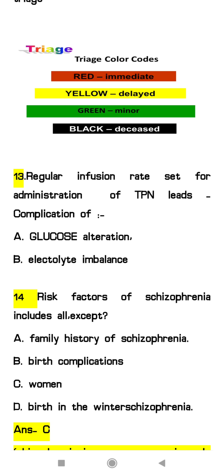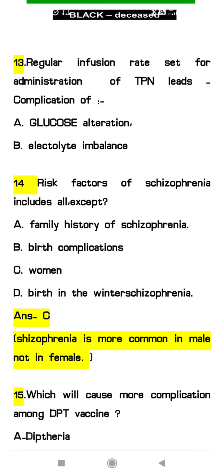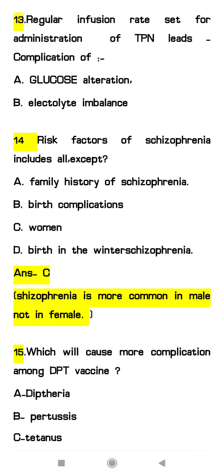Next question, risk factor for schizophrenia includes all except: A, family history of schizophrenia; B, birth complication; C, woman; and D, birth in the winter season. So the answer will be C. Schizophrenia is more common in males, not in females. All the other options are risk factors for schizophrenia.